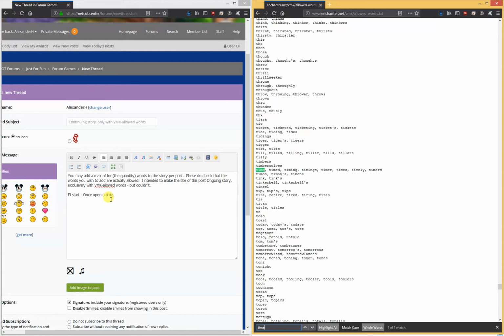Okay. So I have ensured that, with the exception of me noting which words I couldn't use, "ongoing" and "exclusively", every word in this post is one I could have successfully entered into VMK between the years of 2005 and 2008. Those are the primary rules of this game. Otherwise, just make sure you're not adding more than 4 words to your post. You can add any number up to and including 4.